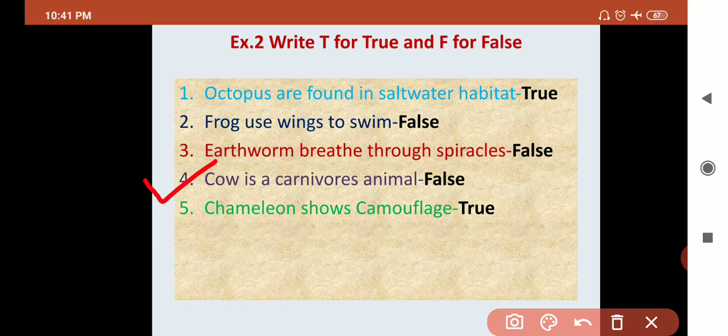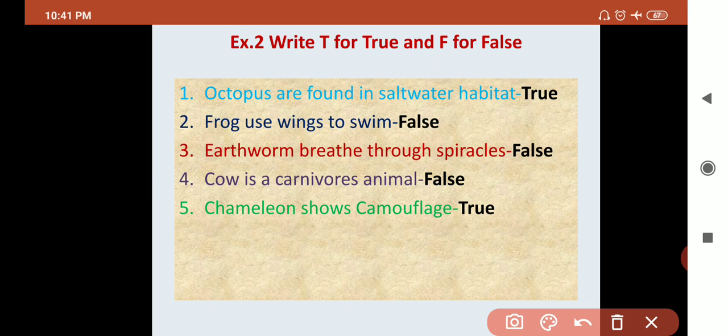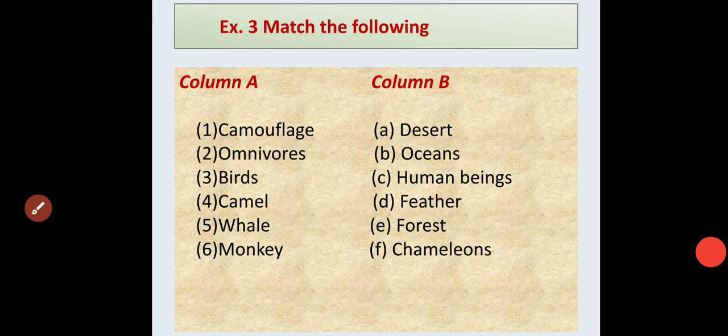Next, cow is a carnivorous animal. Is cow a carnivorous animal? No. This is false. Cow is a herbivorous animal. Number 5. Chameleon shows camouflage. What is meant by camouflage? Changing the color of the body. Chameleon shows camouflage? Yes, true. Chameleon shows camouflage.